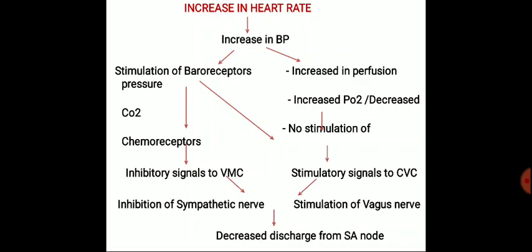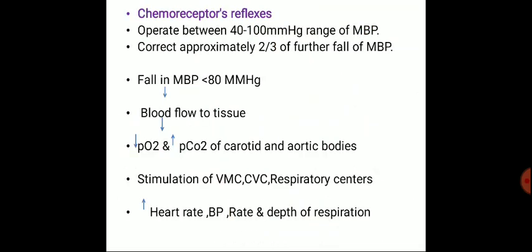The chemoreceptor reflexes operate between 40 and 100 mmHg of mean blood pressure, correcting approximately two-thirds of a further fall of the mean blood pressure.